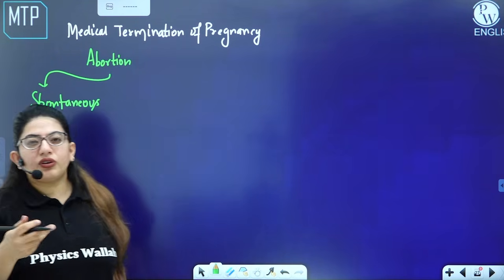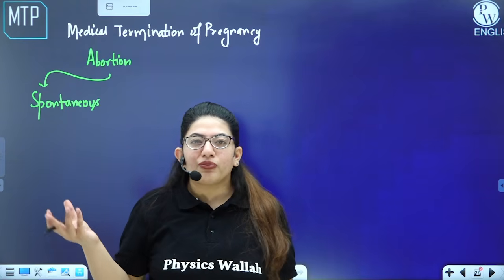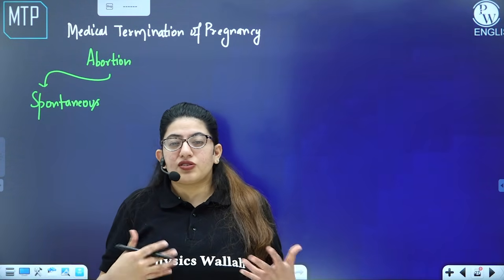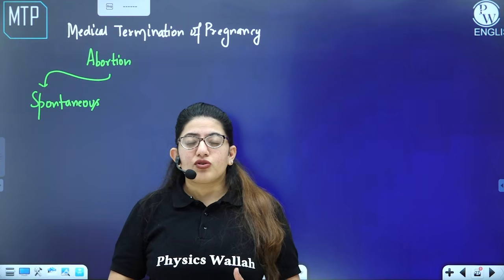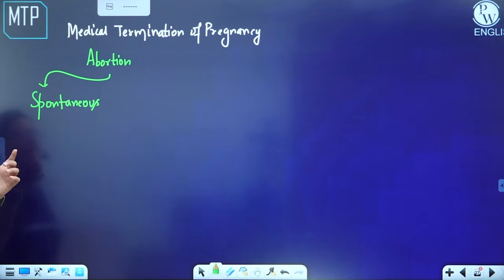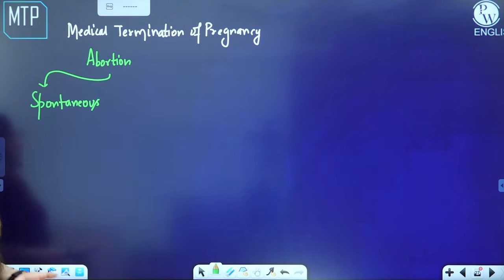You see in the movies or the daily soaps. She's pregnant and then she falls off the stairs, and suddenly boom, she just falls off, and then there is no baby left, or she gets bleeding. So that type of abortion that occurs spontaneously, you call it a spontaneous abortion.